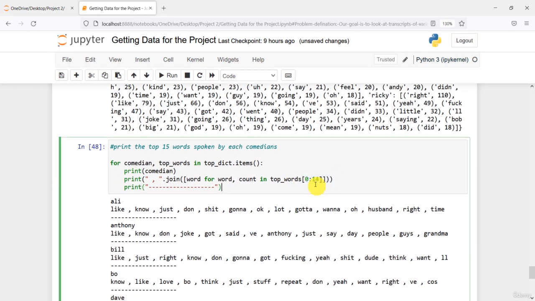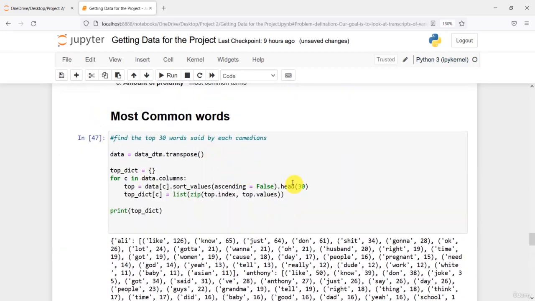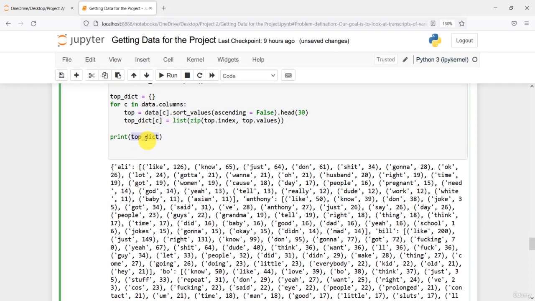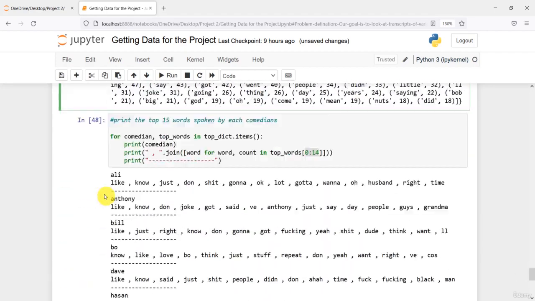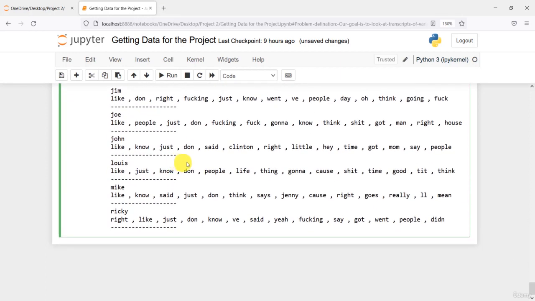So you can just refine it here in the top words, because whenever we extracted the top words we used 30 here. So 30 top words were extracted and inserted inside the dictionary. So from the top 30 words we extracted the top 15 words again. For each of these comedians we extracted them and printed them right here. So in this way you can see what are the top words that have been spoken by each of these comedians.